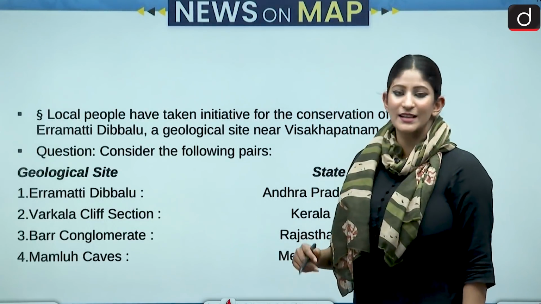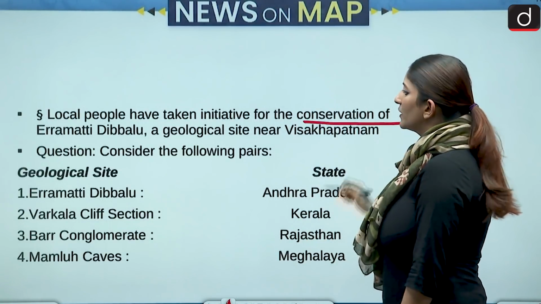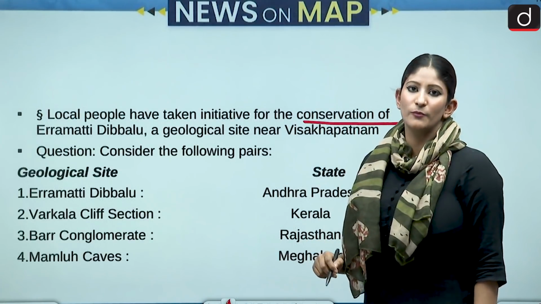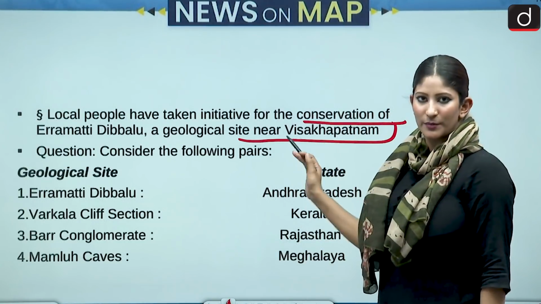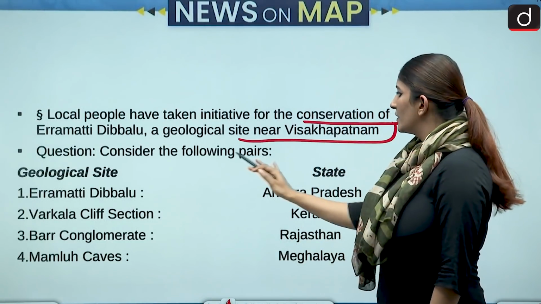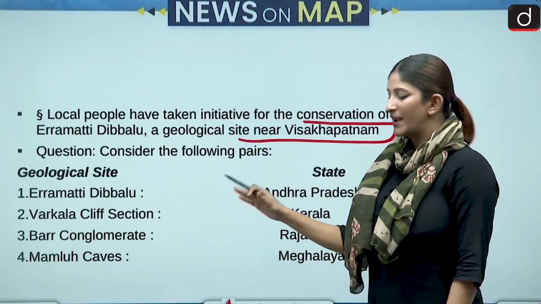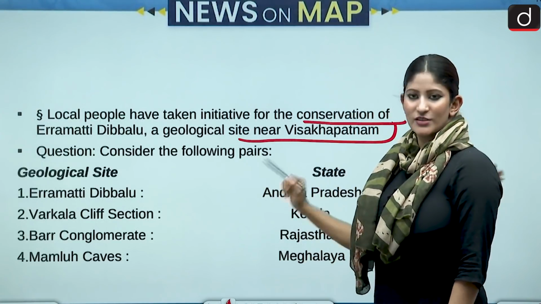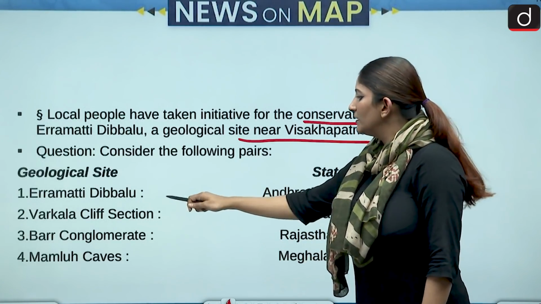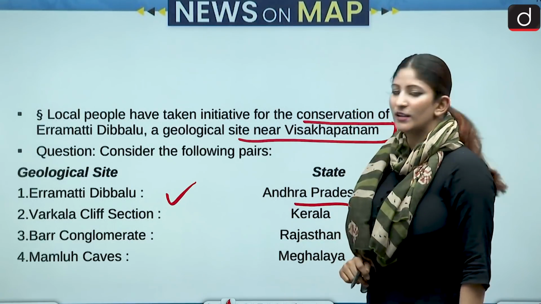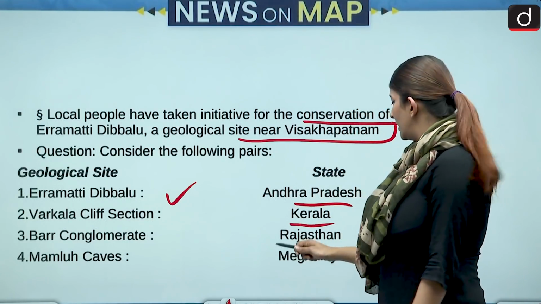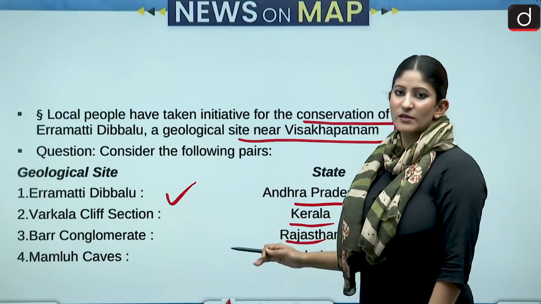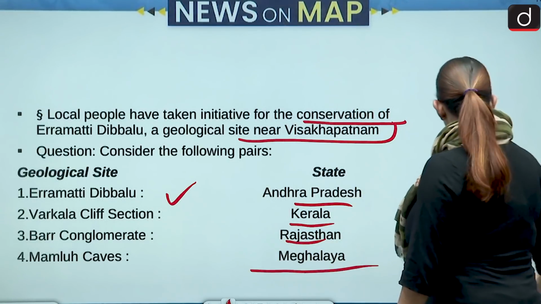Local people have taken initiative for the conservation of Erra Matti Dibbalu, a geological site near Visakhapatnam. So that's in Andhra Pradesh. We have to match the pairs, geological site with the state. Erra Matti Dibbalu, Andhra Pradesh; Varkala Cliff section, Kerala; Bar conglomerate in Rajasthan; and Mawmluh caves in Meghalaya.